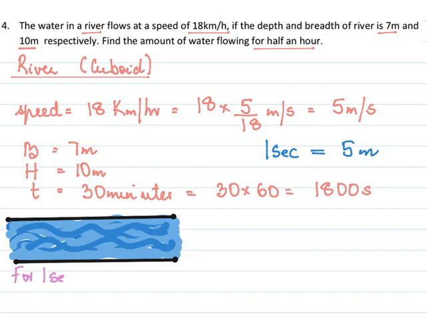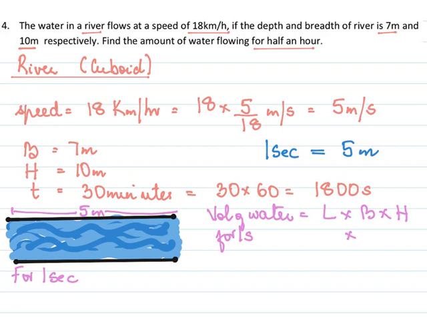So volume of water for 1 second is length into breadth into height, because it is a cuboid. Now the breadth and height is given to us, that is 7 into 10, but the length we know is 5. And why is the length 5? Because we see that in 1 second it travels 5 meters. So this is the volume of water for 1 second.